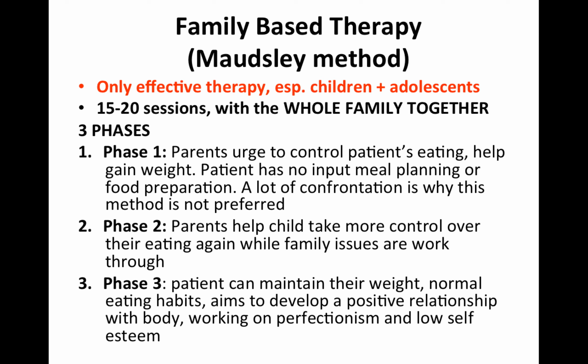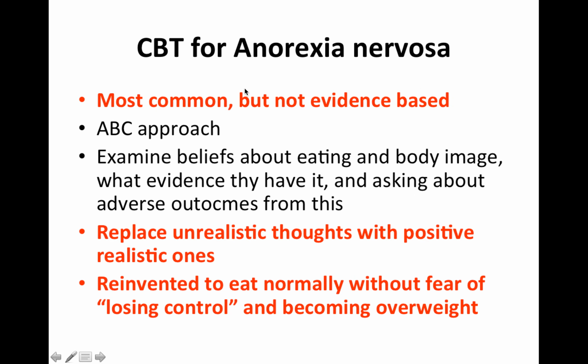Phase 2 is when the patient has started gaining weight and you want to help the parents to help the child to take more control over their eating again, while the family issues are worked through in this phase. And phase 3 is when they can maintain their own weight and normal eating habits. The aim of phase 3 is to try and minimize relapse back into anorexia nervosa by promoting them to develop a positive relationship with their own body, working on perfectionism and low self-esteem, which are often the underlying causes as to why they have anorexia nervosa.